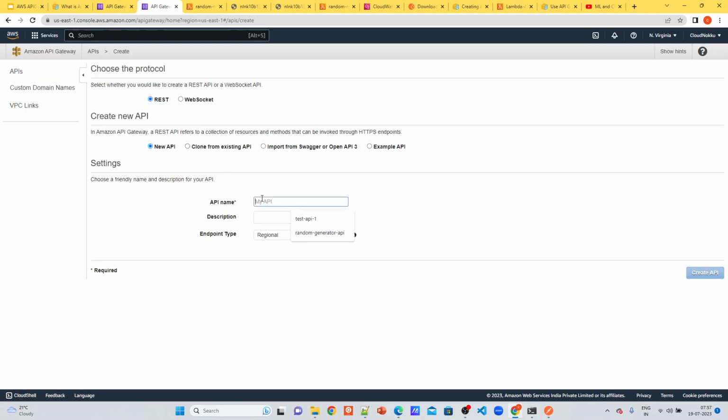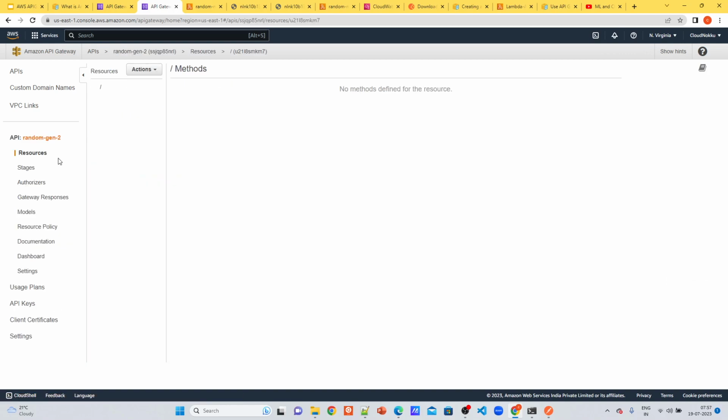Let's build. Let's give it a name. I will give random gen 2, random generator 2. Yeah, let's just give the same description, create an API. That's it. So now we have created an API.